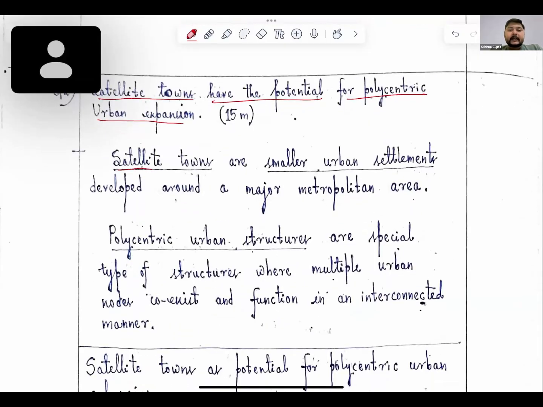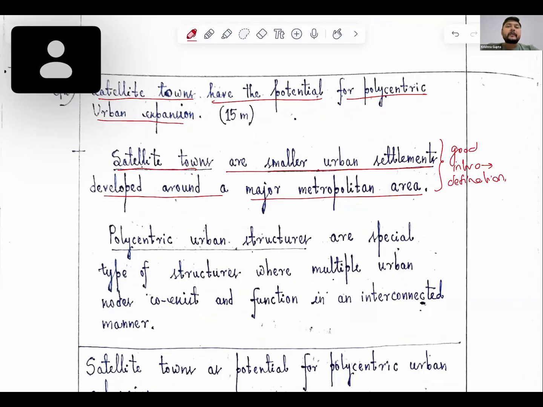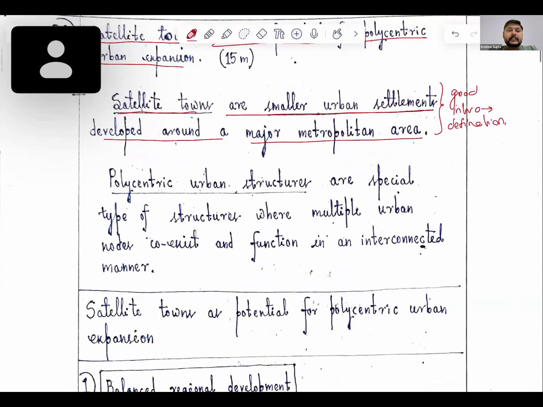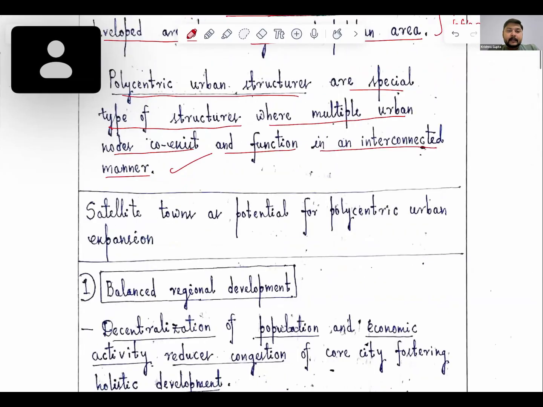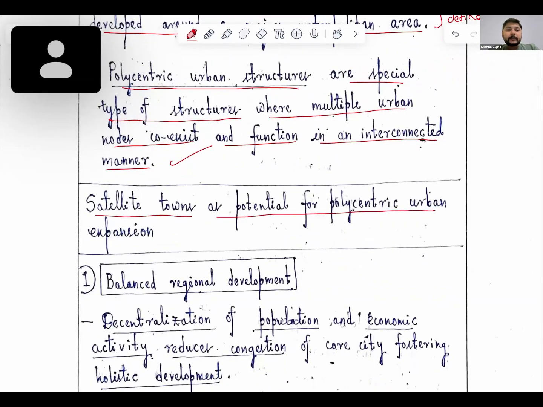So we are starting here with satellite towns are smaller urban settlements developed around a major metropolitan area. Okay, so this is a good intro along with the definition. So we will see here that polycentric urban structures are a special type of structure where multiple urban nodes coexist and function in an interconnected manner. Okay, so this is a good part.